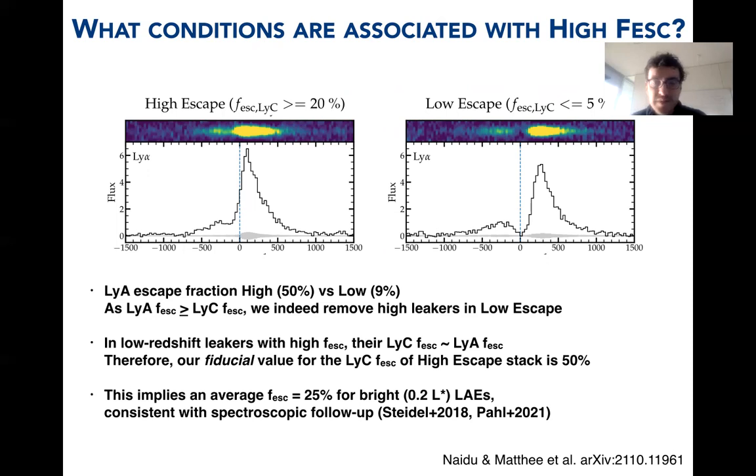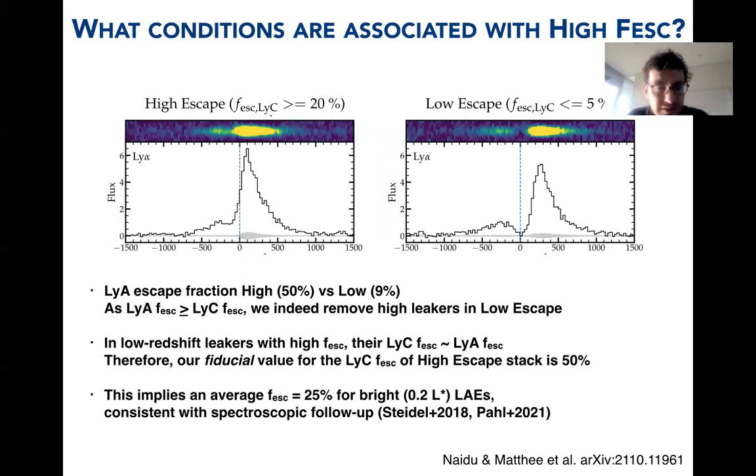So what we find in these two stacks is that in the high escape stack, the Lyman-alpha escape fraction is much higher than in the low escape stack. This is expected, and it goes in the direction that indeed the escape of ionizing photons is also higher in that stack.